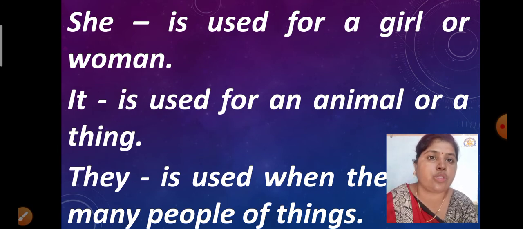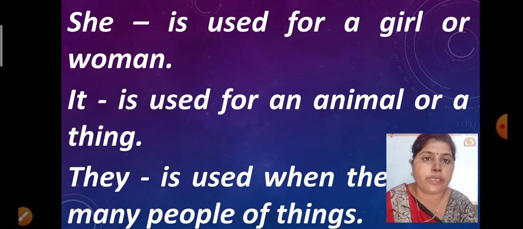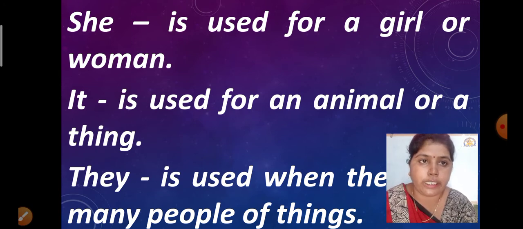Okay, so she is used for a girl or a woman. Now the next word is it. It is used for an animal or a thing. So for an animal, a thing, or a baby also, we can use it sometimes when we don't know the gender. That time also we can use the word it.